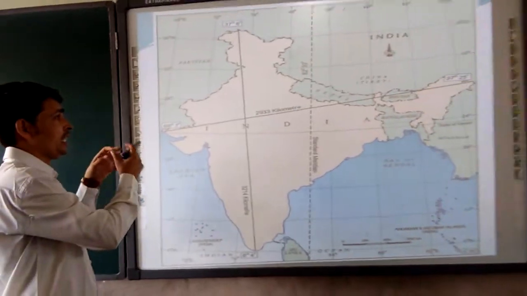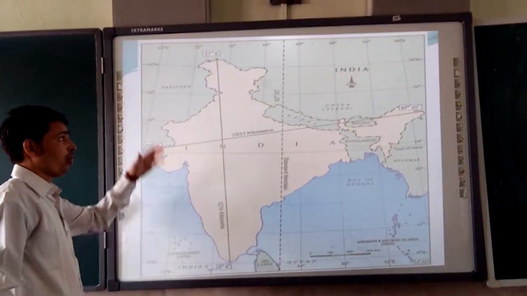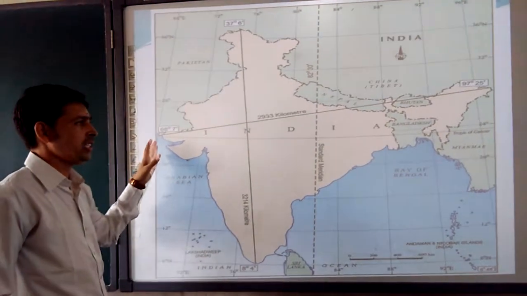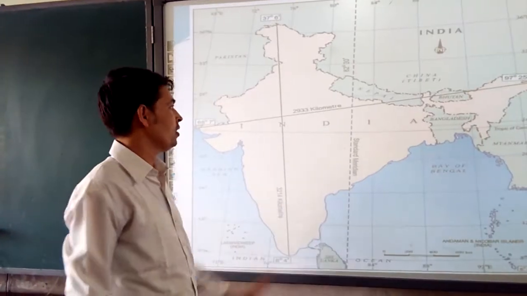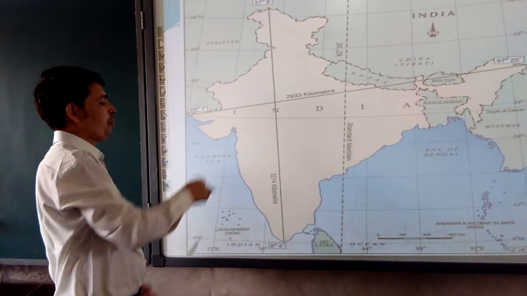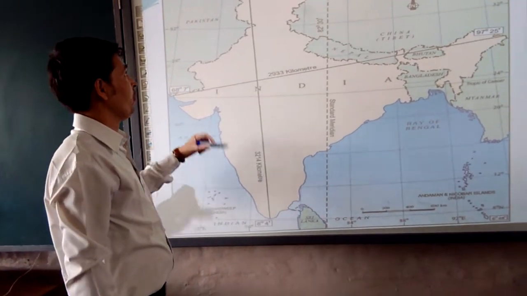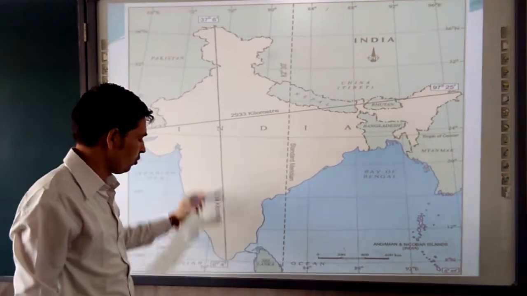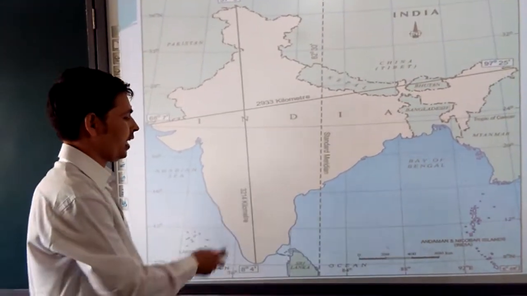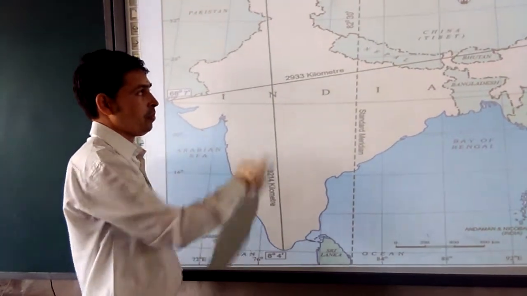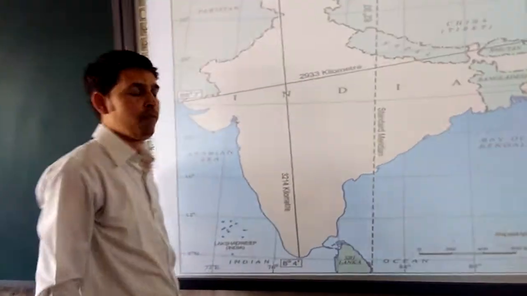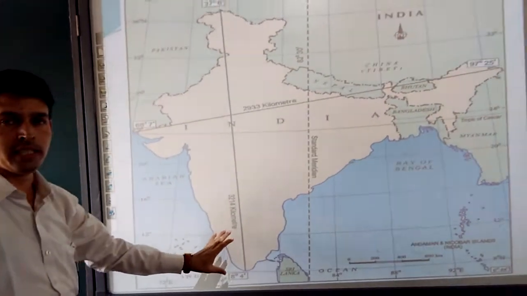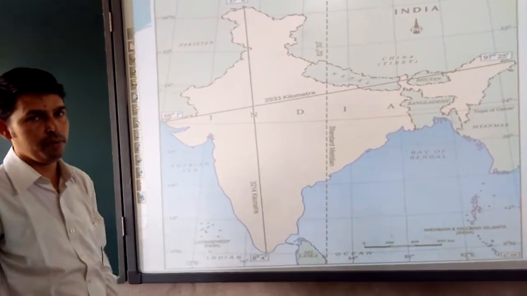How India's size is stretching from north to south and from west to east. So let's have an explanation on that. Point number one, starting from Jammu and Kashmir in the north to Kanyakumari in the south, the distance is 3214 kilometers.